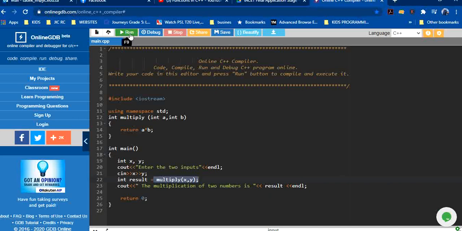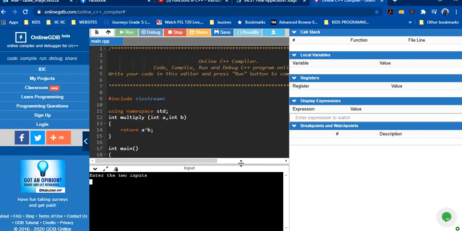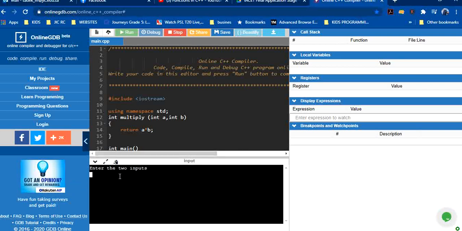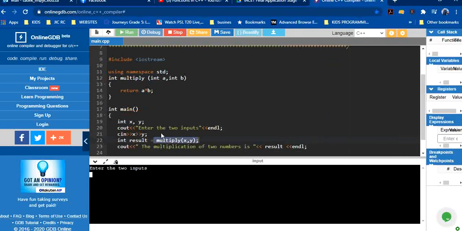So now let's run this one. Here is the output. It is asking me to enter the two inputs, because of this statement. So let's say I put 5 as the first input, I enter, and I put 3 as the second input.